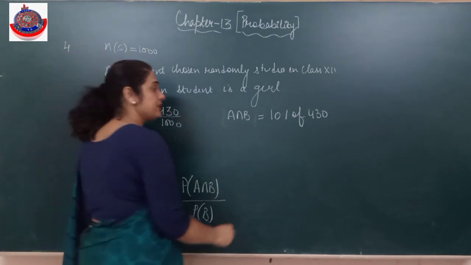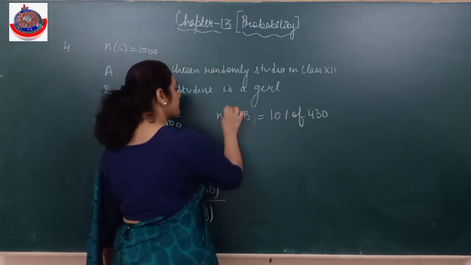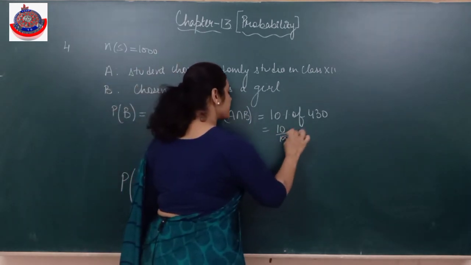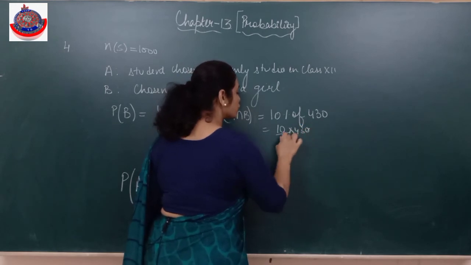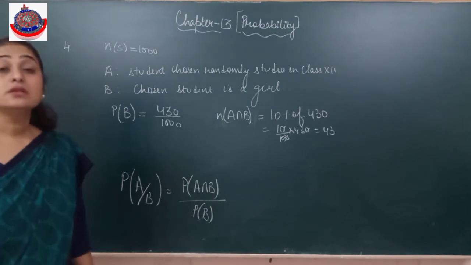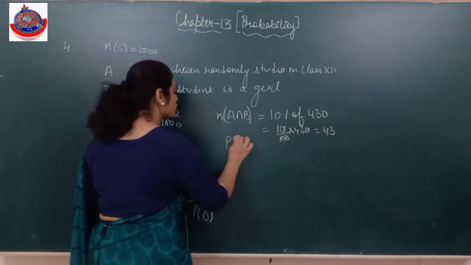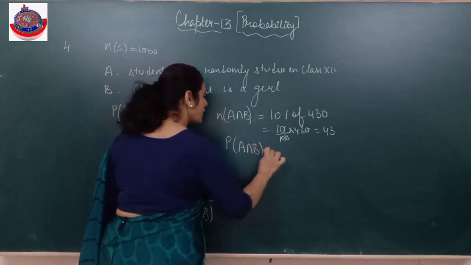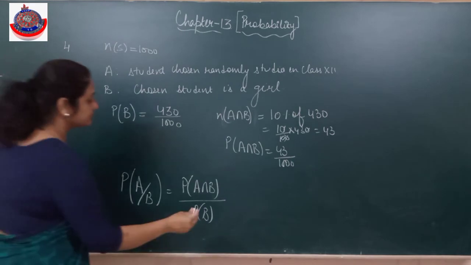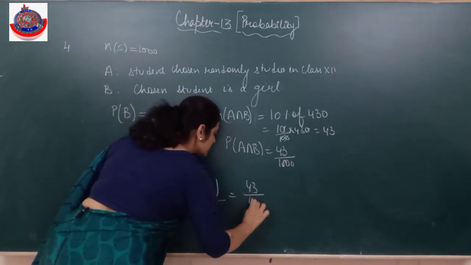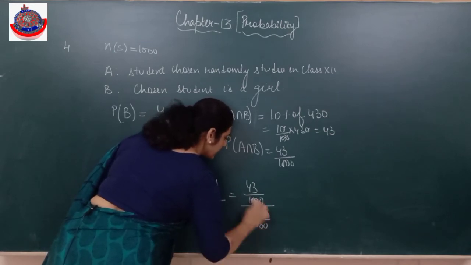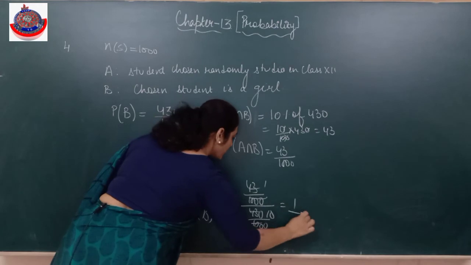That means A intersection B के अंदर जो आ गए number of students. If I talk about number of students in A intersection B, that will be 10 by 100 into 430. It would be 43 girls who study in class 12. Alright, so I need to find out the probability of this. Favoring 43 divided by total. So I got 43 by 1000 divided by 430 by 1000. Cancel. So 1 by 10.